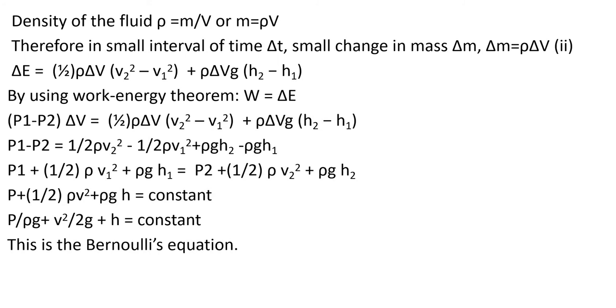Or if we divide that expression by rho G, we get P by rho G plus V square by 2G plus H is equal to constant. That is, the sum of pressure head, velocity head and gravitational head remains constant for an ideal fluid.